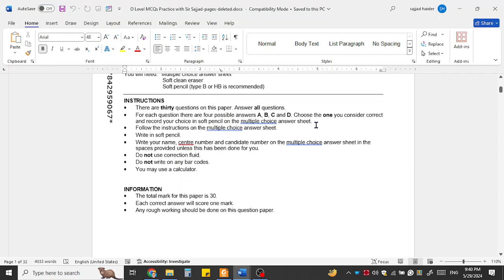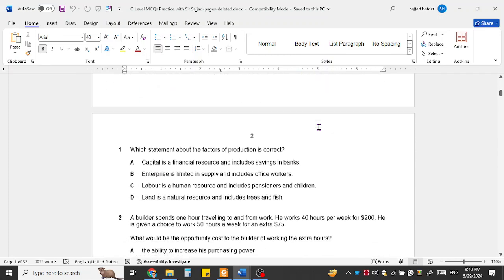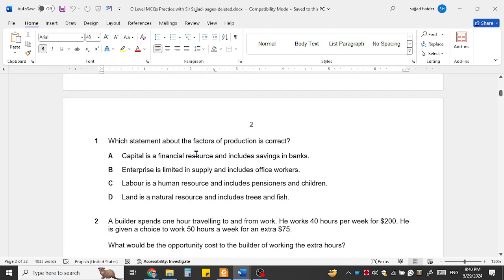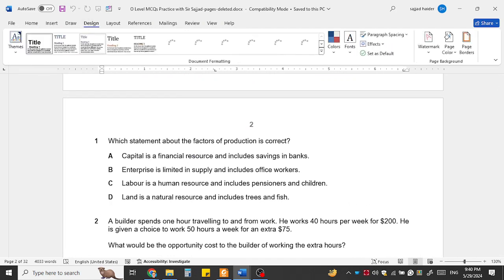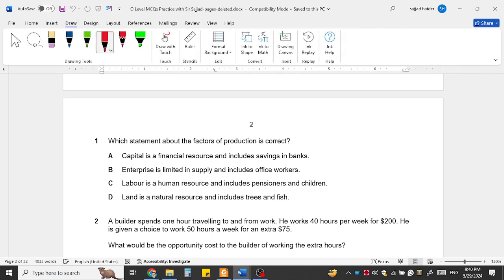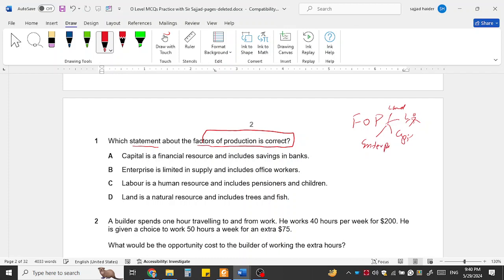This is the summer 1-1 variant. Let's start with the first question, which is about which statement about the factor of production is correct. So factors of production are land, labor, capital, and enterprise or entrepreneur. The first option says capital is financial resources and includes savings in bank.